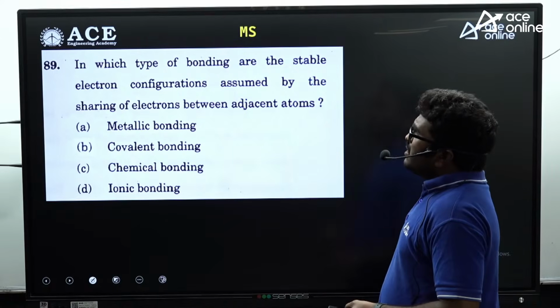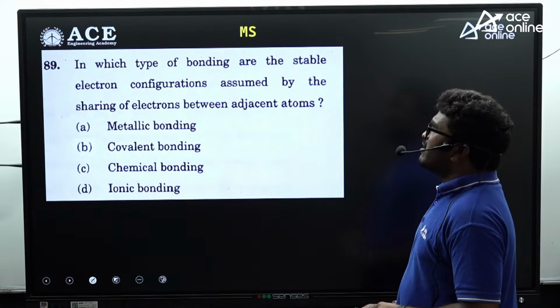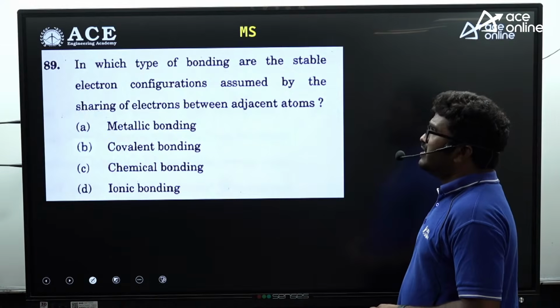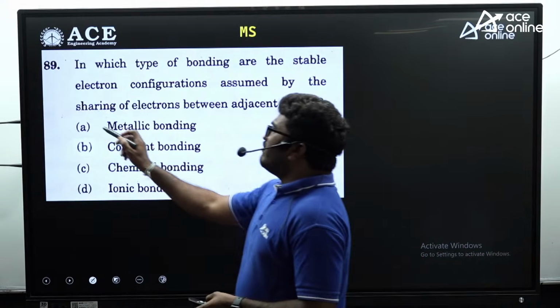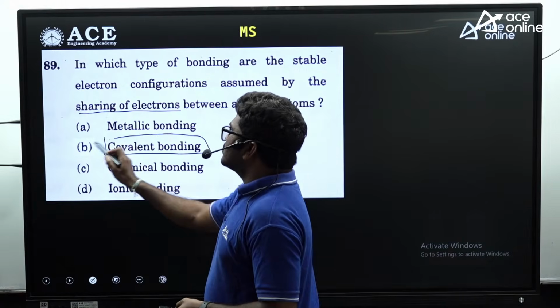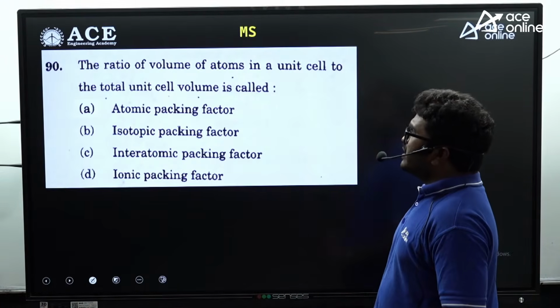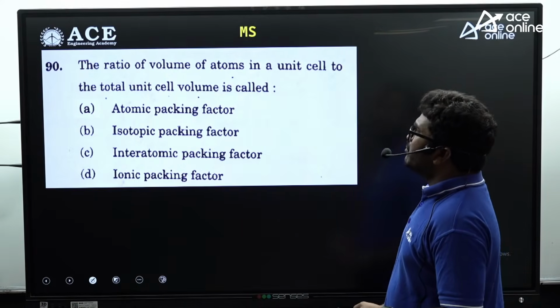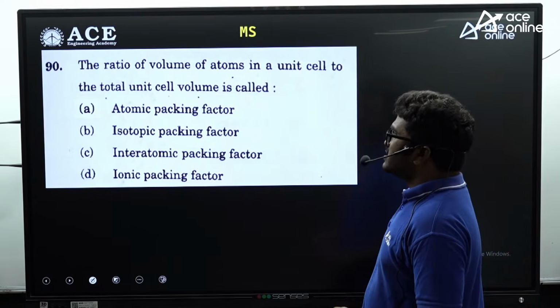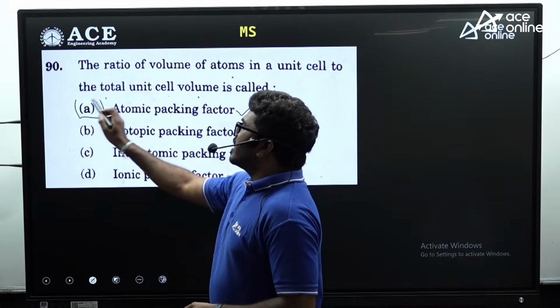Now, in which type of bonding are the stable electronic configurations assumed by the sharing of electrons? See, sharing of electrons, this keyword is related to the covalent bond. So sharing of electrons is a covalent bond. B is the answer. The ratio of the volume of atoms in a unit cell to the total volume of the unit cell is nothing but the atomic packing factor. So A is the correct answer for this question.